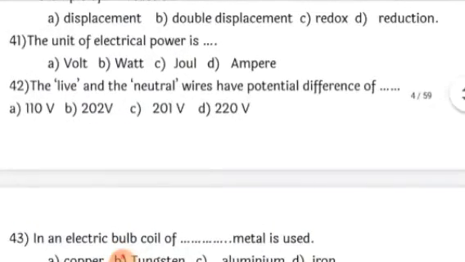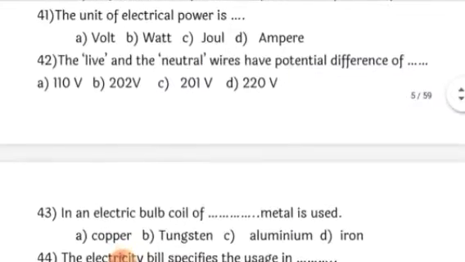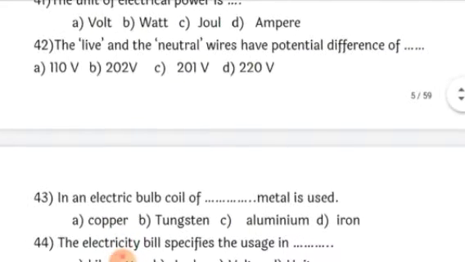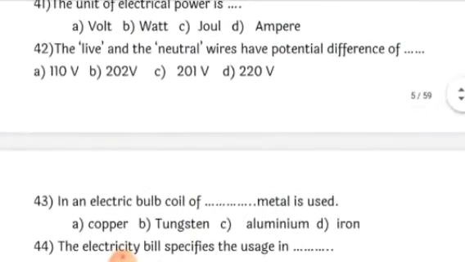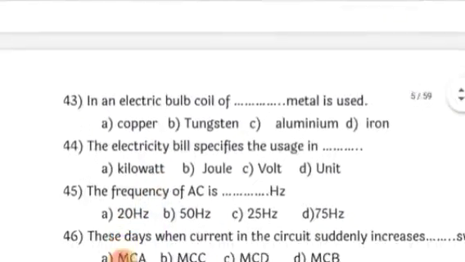The unit of electrical power is always measured in watt. Okay, so the unit of electrical power is watt. The live and the neutral wires have a potential difference. So always remember, between a live wire which gives a shock and the neutral wire which does not give any shock, the potential difference should be around 220 volts. Okay, so the correct option is 220 volts. The live wire and the neutral wire have a potential difference of 220 volts.